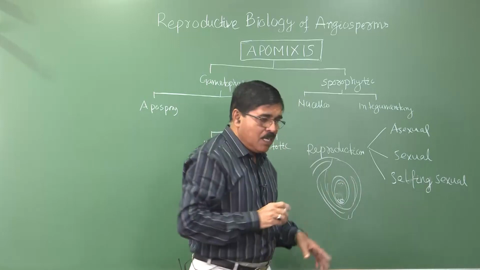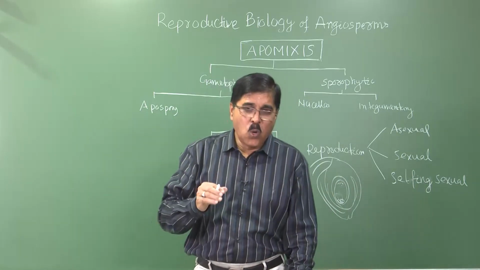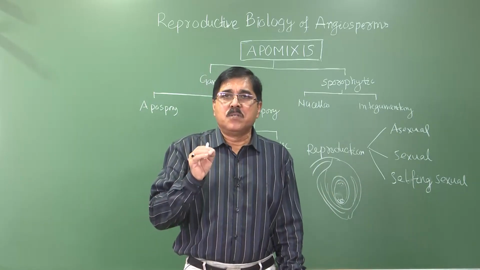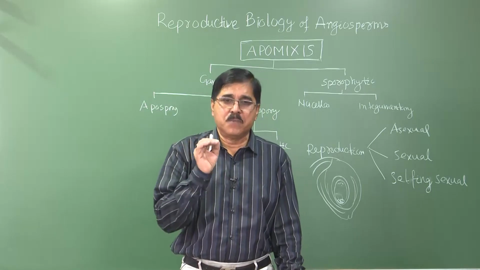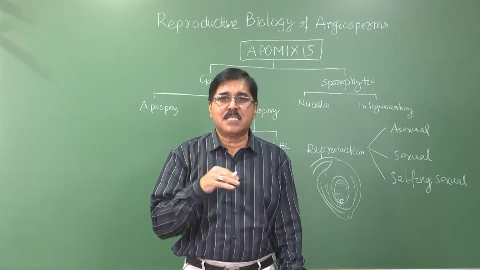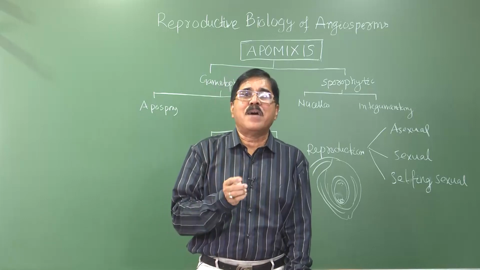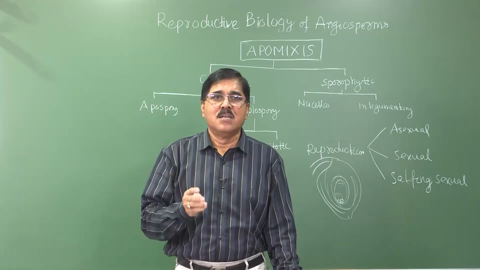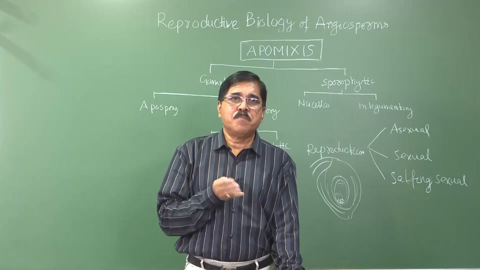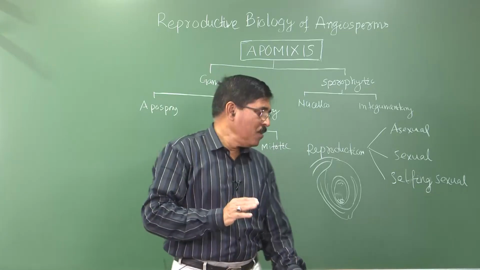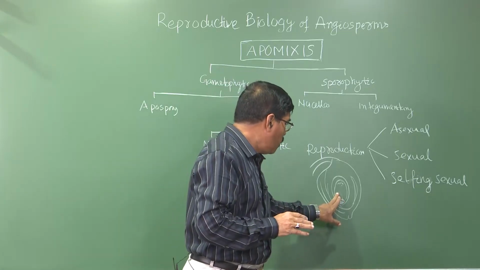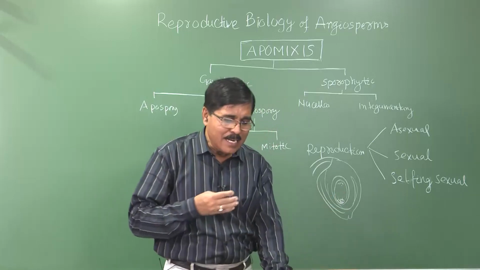So in case of apomixis, which cell develops into the embryo of the seed? When there is a seed, it means an embryo must be there. In a seed, the first thing is the embryo, then other things are there. So whichever cell of the ovule forms the embryo without fertilization, accordingly they are classified.